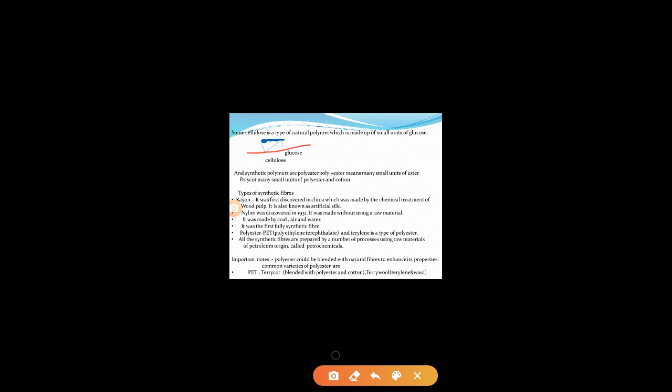Many small units of glucose combined together form a long chain. This is cellulose. So this smallest unit, glucose, is known as the monomer. If I ask the question, which is the smallest unit in cellulose, or which is the monomer in cellulose, you have to give me the answer: glucose. So glucose is a monomer in the long chain of cellulose. Understood? So cellulose is the example of a natural polymer.